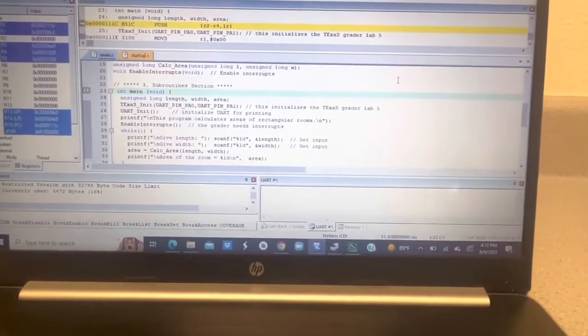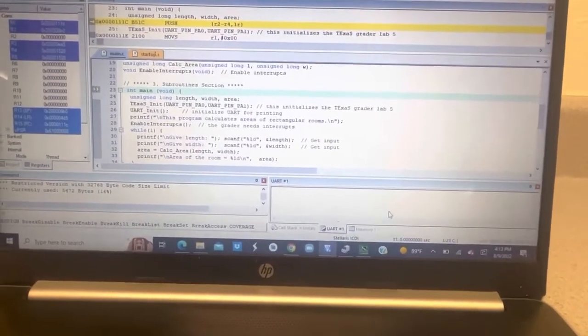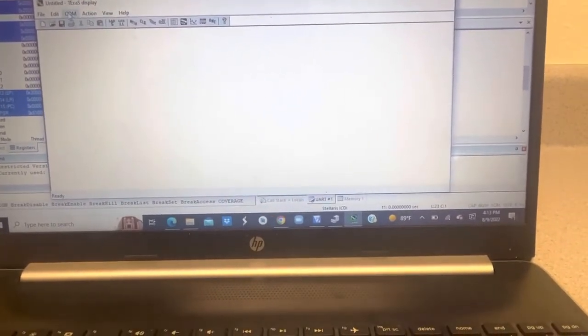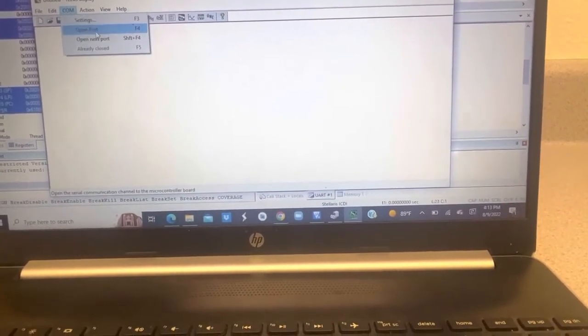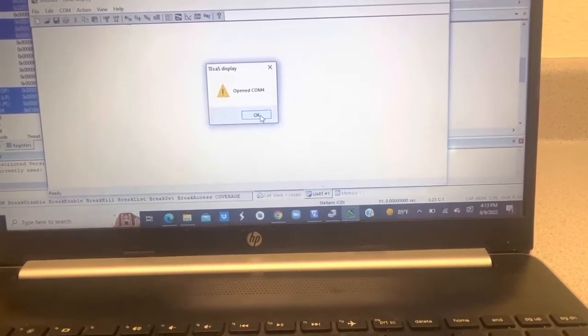So I already have my project in the debug mode, and now I go to the Texas display software. I go to COM, I go to this option, open port. It says COM4 is open.